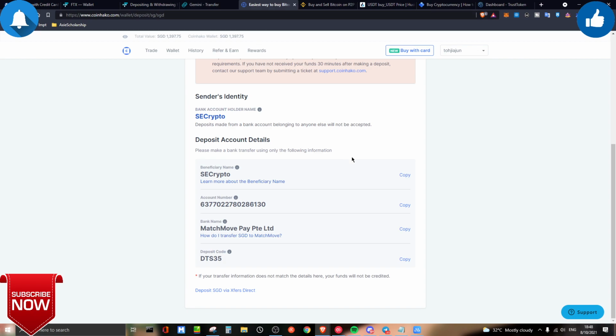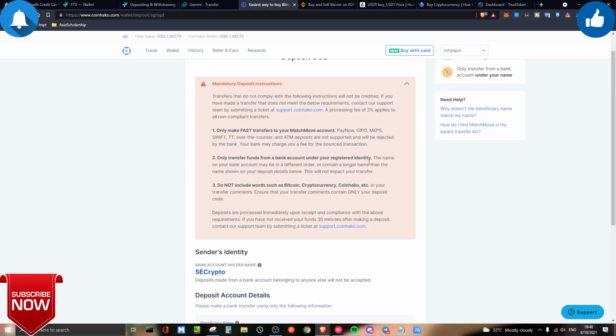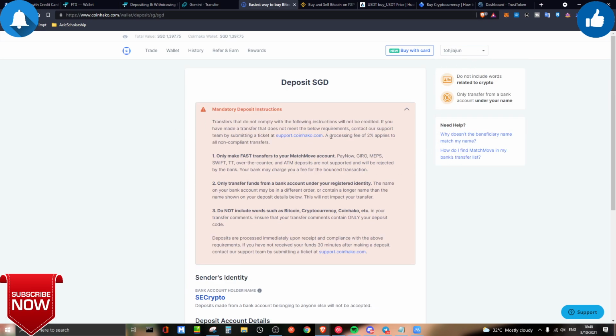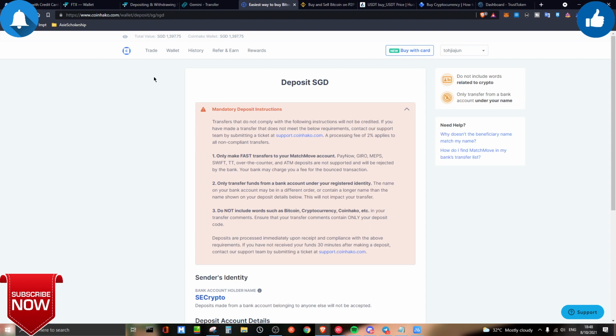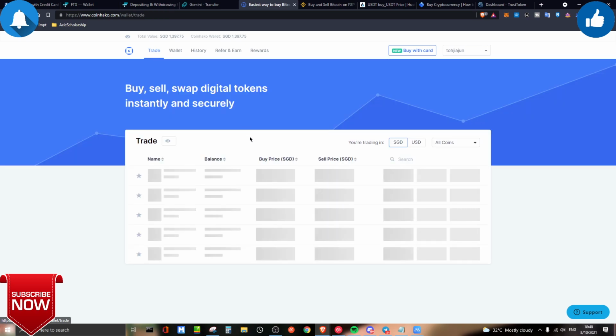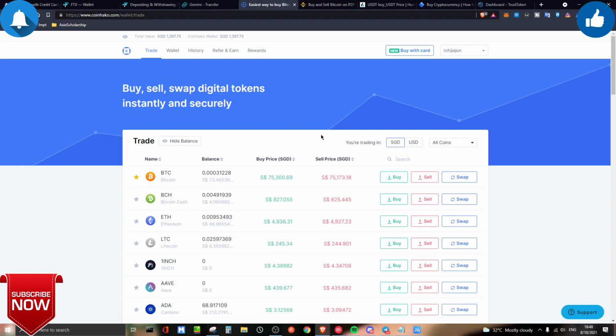So the next thing is also the classic CoinHako. Basically, just head over to CoinHako, sign up an account using the link down below. And after that, over here, you can just make a deposit to the bank details mentioned to you. And after that, from there, you will just receive your funds within basically 24 hours up to 78 hours, working days, maybe 2 to 3 working days. From there, you can trade with all these currencies, and bear in mind that over here, this is a 1% charge on all the transactions you have done.